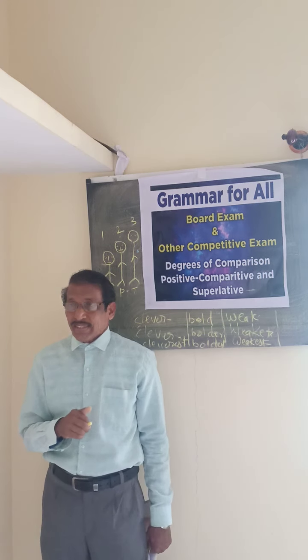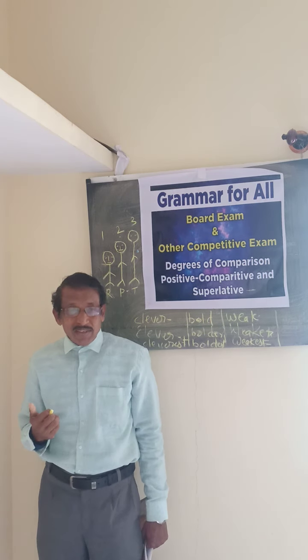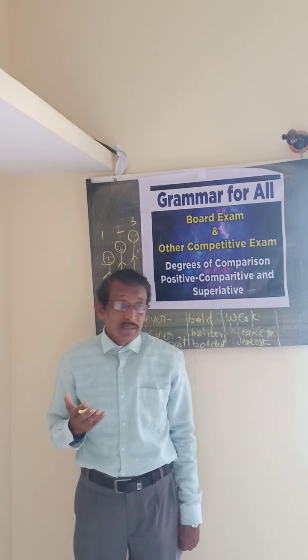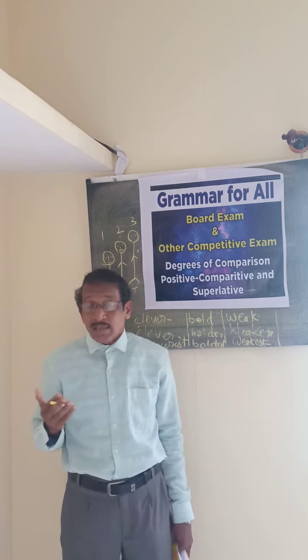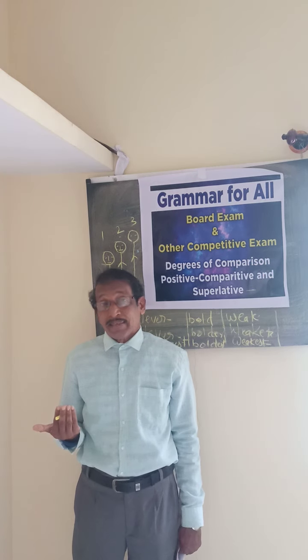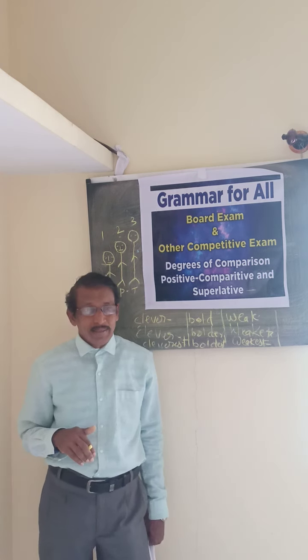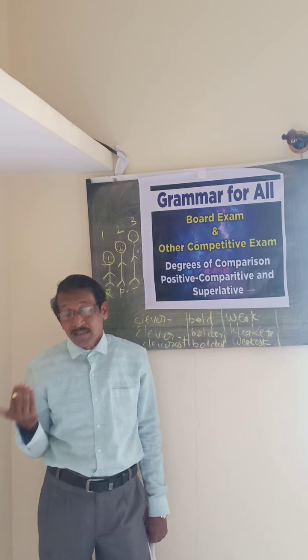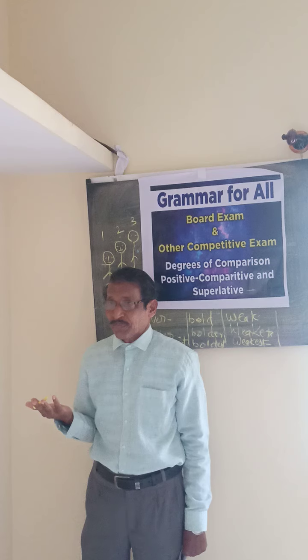Next, there are certain other words where it is entirely different from this feature. For example, good, G-O-O-D. We are not saying gooder, we will say better, B-E-T-T-E-R, to get a comparative degree. Then for superlative, we are using best. Good, better, best.